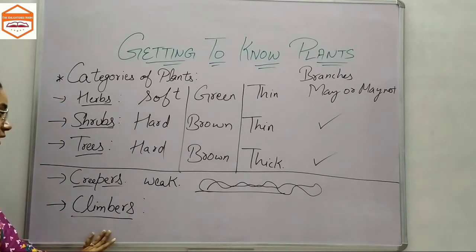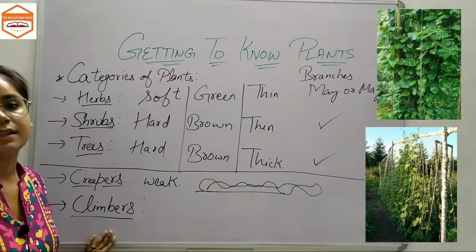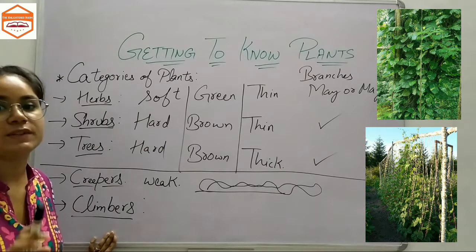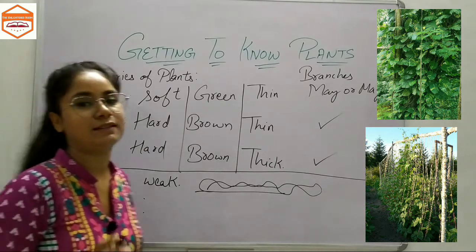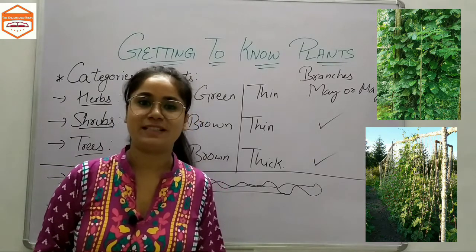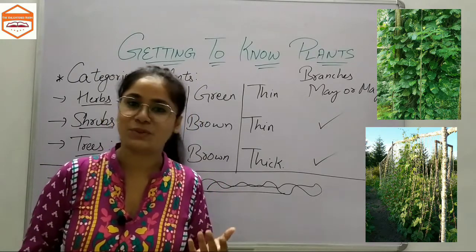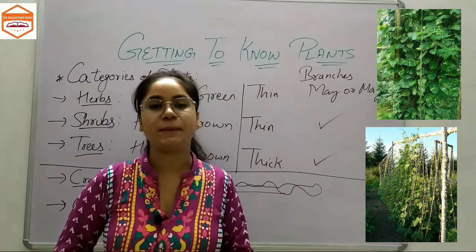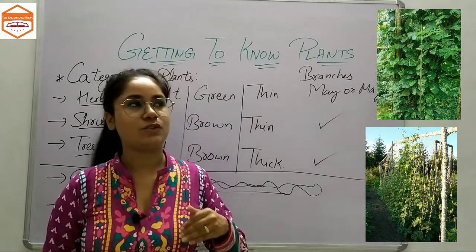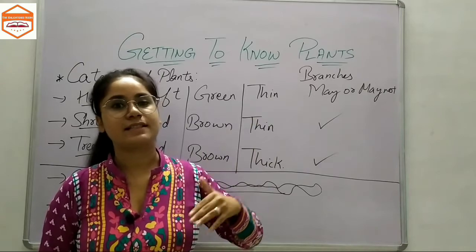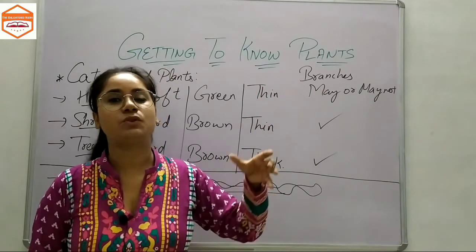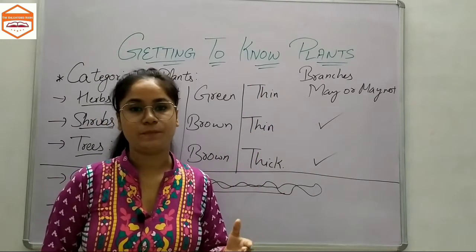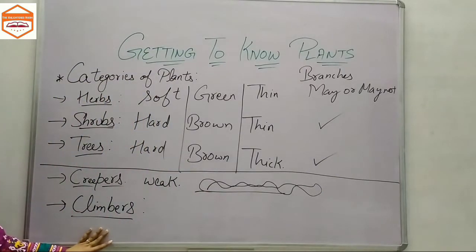And the examples of these climbers are pea plant and money plant. You all would have seen money plant. Well, money doesn't grow on money plant, of course, it has leaves. The money doesn't grow on it, but it has been named the money plant. So money plant also grows as if it is climbing on a tree, taking the support of the tree or some wall. Okay, so these are climbers.